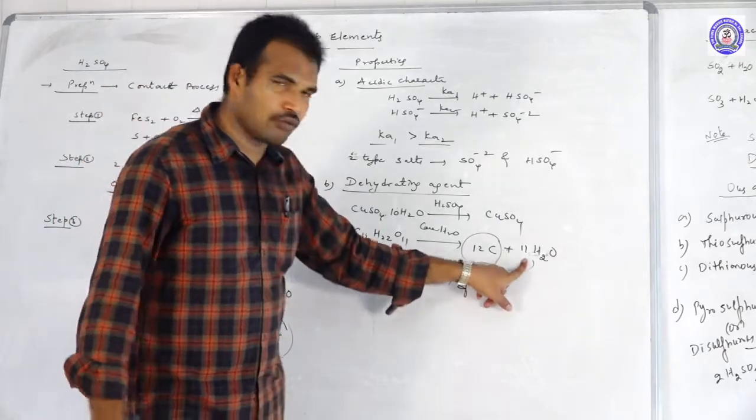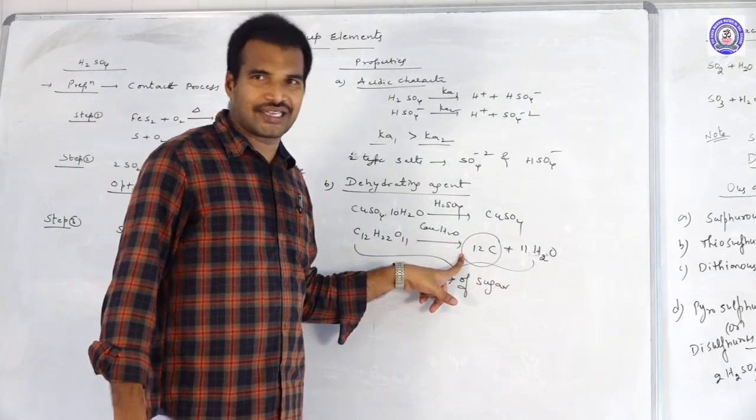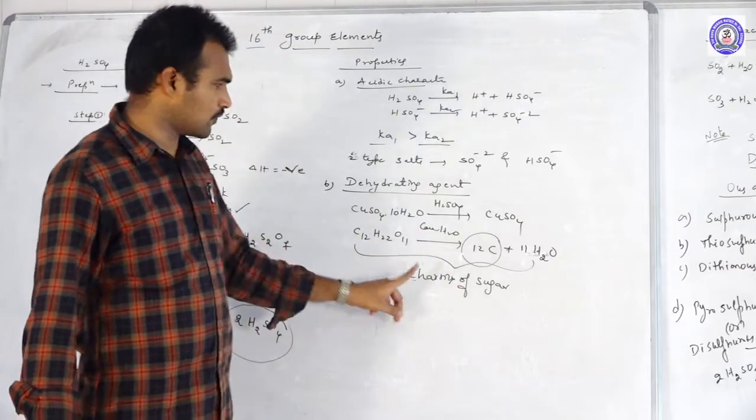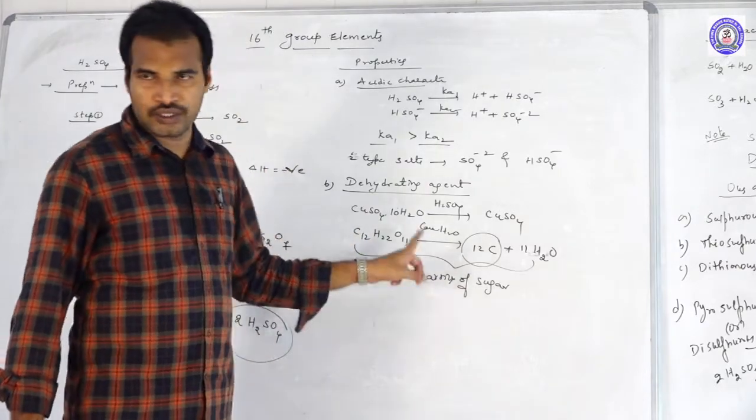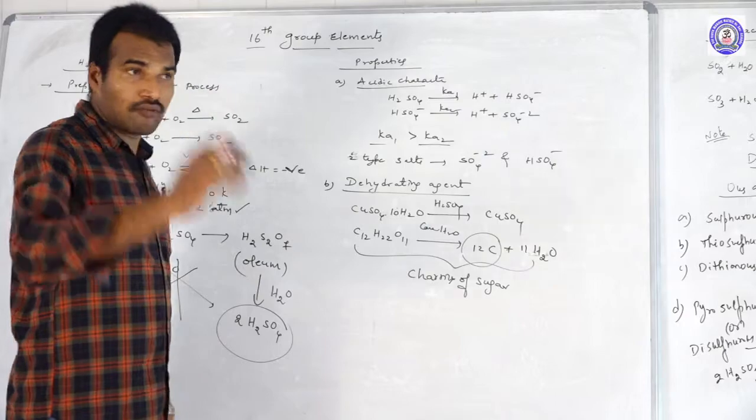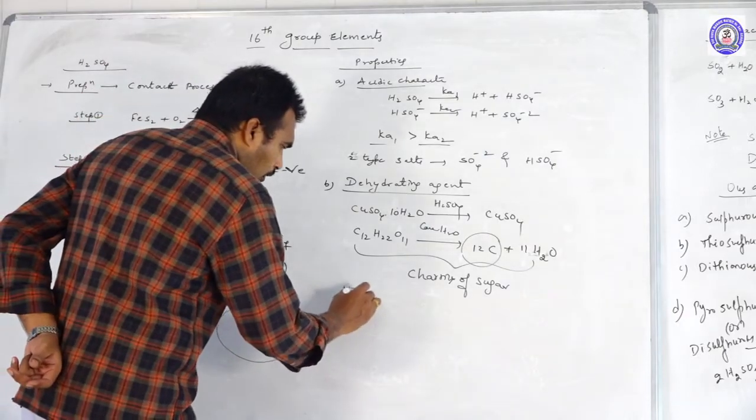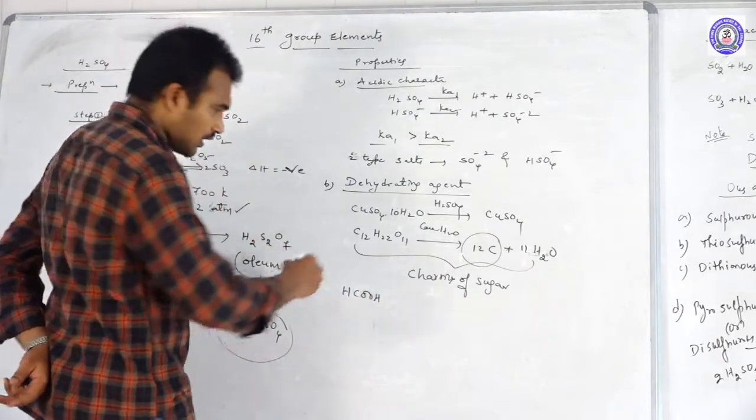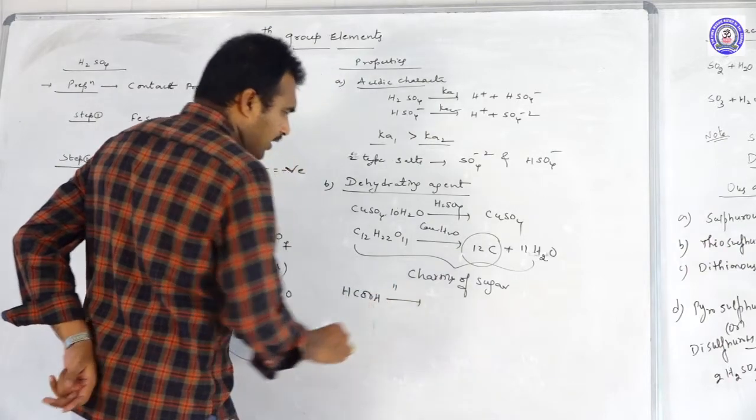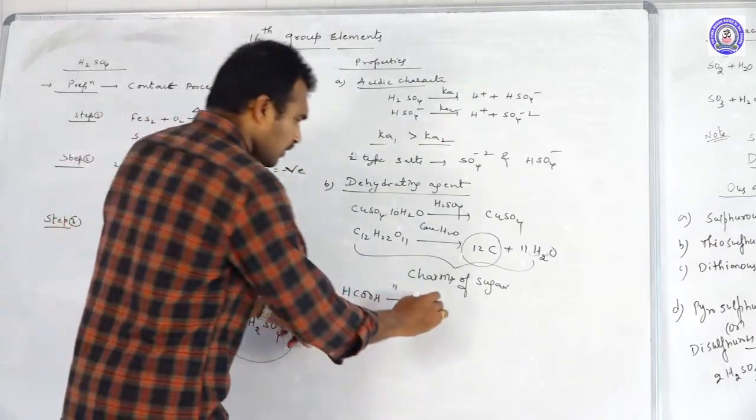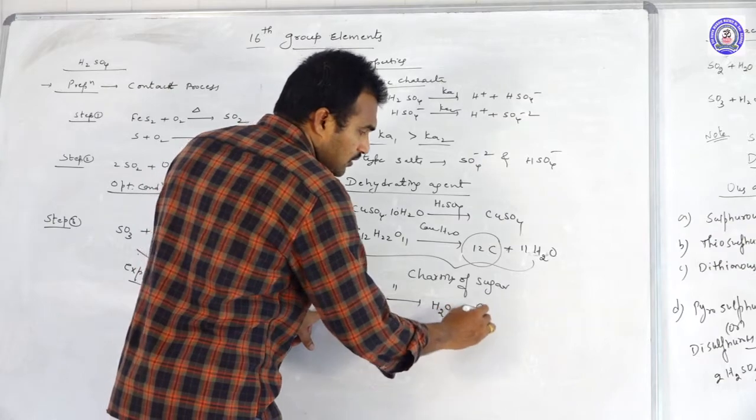After it loses the water molecules, the sugar becomes black in color. So this process we call charring of sugar. Even this is based upon dehydration. And one more thing, if you take formic acid HCOOH, and add H2SO4, it gives H2O and liberates which gas?